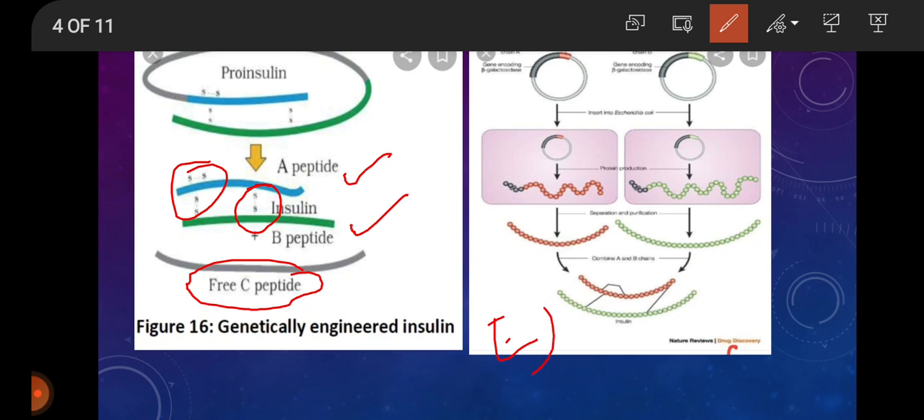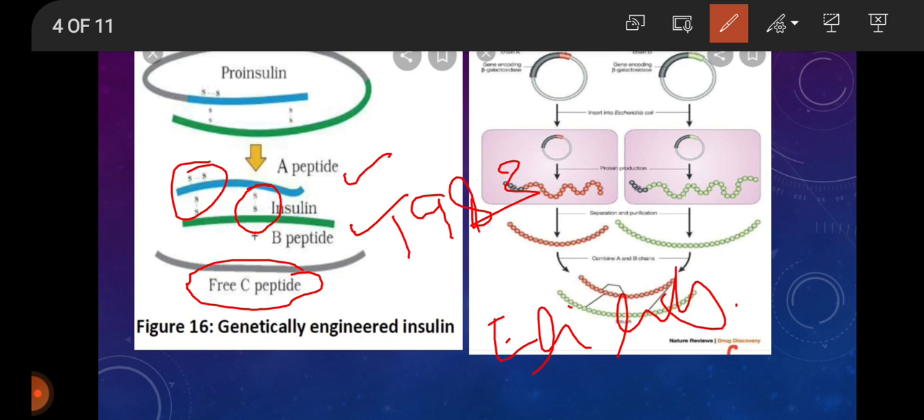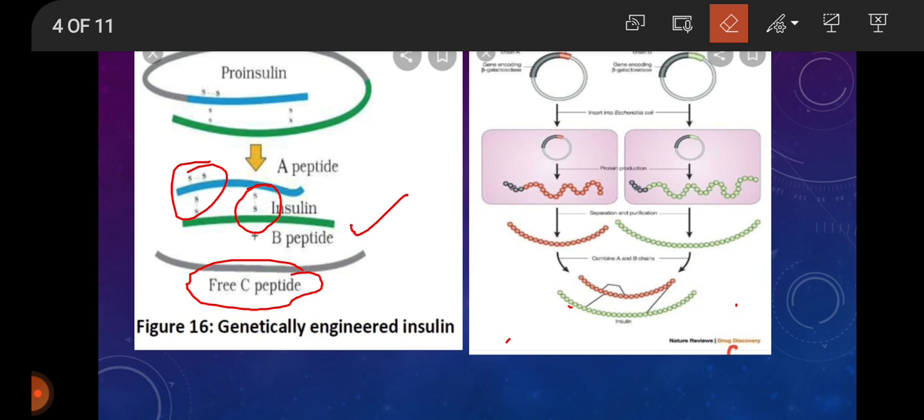This is Eli Lilly. In 1983, it prepared two DNA sequences corresponding to A and B chains. You can see in the diagram here, this is the A chain, and another plasmid has the B chain.